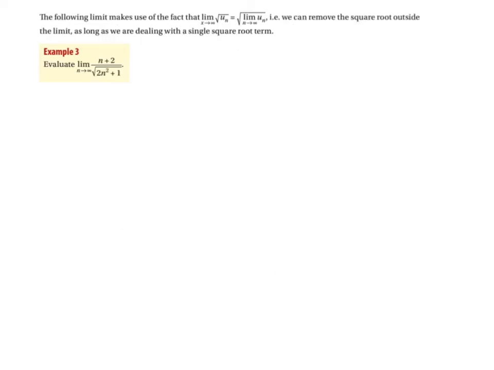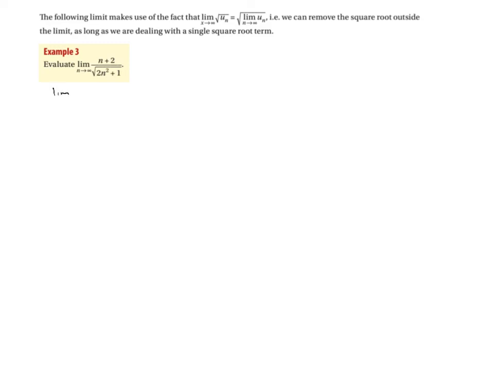Okay, the last sort of example you might be asked to do, this is a nice one. It uses a nice little trick. So you can see here it says evaluate the limit of n heading off to infinity of n plus 2 over the square root of 2n squared plus 1. And what we're going to do here is try and get everything in terms of one square root, which will make our life a little bit easier. Okay, so you can see here at the moment, so I'm just going to go through this nice and slow.